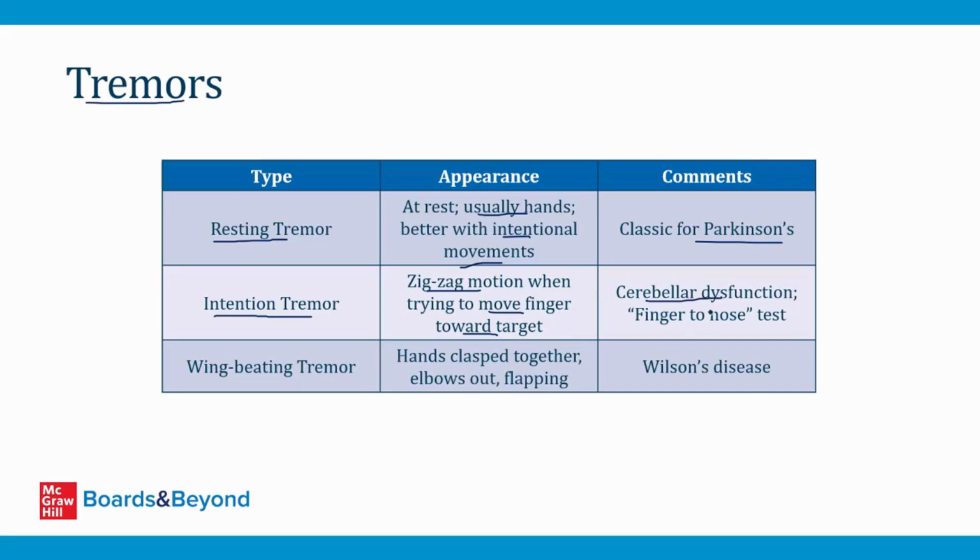You can test this at the bedside with the finger to nose test, where you ask the patient to touch their own nose and then touch your finger and go back and forth. That will bring out an intention tremor. And then earlier I mentioned a wing beating tremor, which is a classic tremor associated with Wilson's disease. This is a tremor involving the arms and hands. This tremor is elicited by asking the patients to put their arms out at their sides and bend their elbows, and then they will basically clasp their hands together, flapping their arms and hands together like wings.